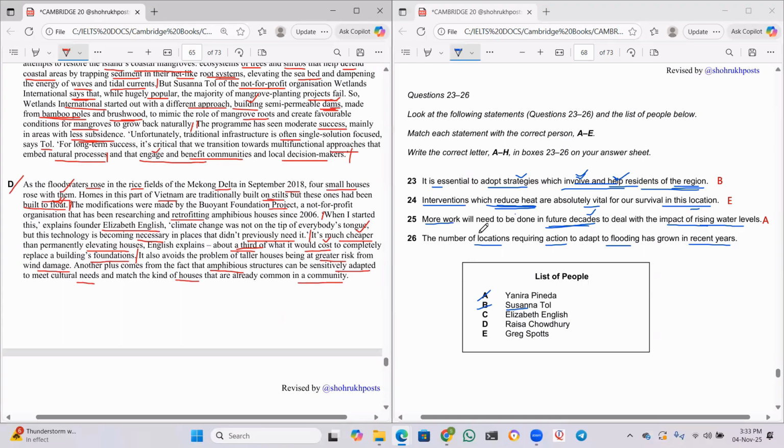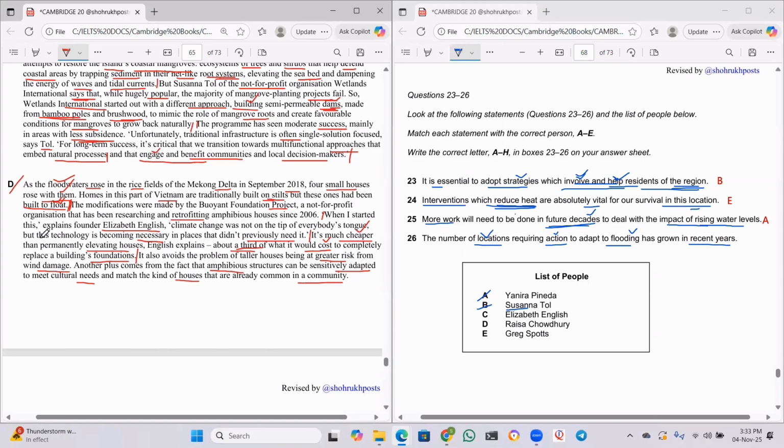Yes, sir. Because flooding we have spoken about here only in the D paragraph most of the time. Okay, see, as the flood waters rose in the rice fields of the Mekong Delta, four small houses were built to float. That is fine. Let us read from here.